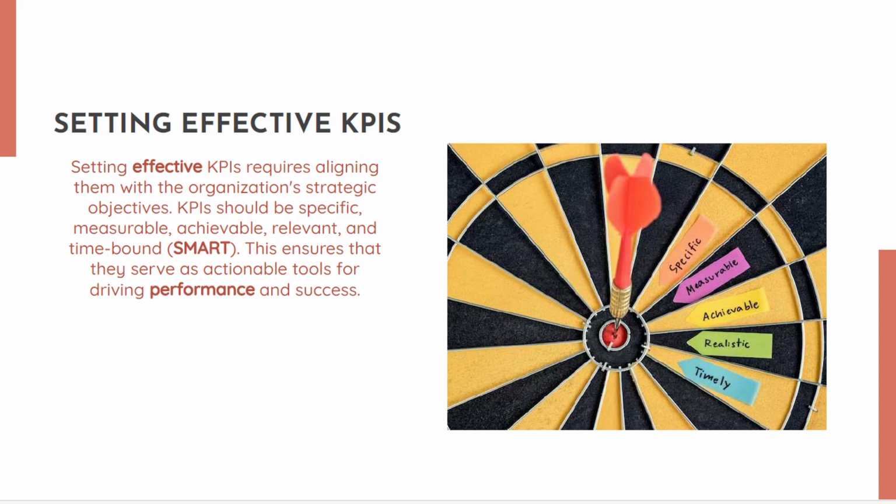Whatever KPIs we are setting, they should be SMART KPIs. This ensures that they serve as an actionable tool for driving performance and success. KPIs serve as a very actionable tool for driving the performance as well as success of your organization. Hope आप लोगों को समझ में आया होगा friends.